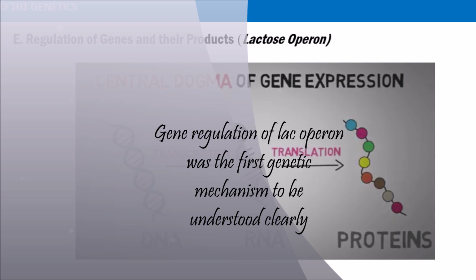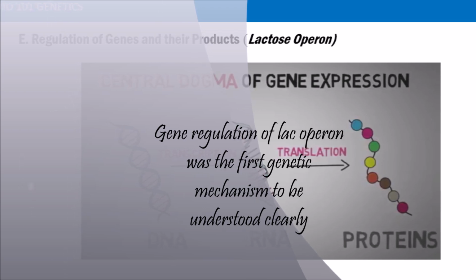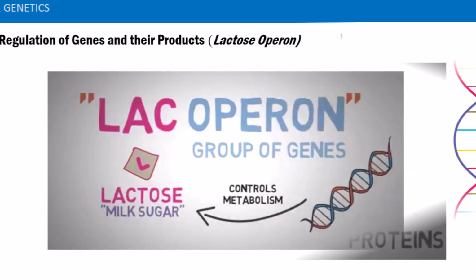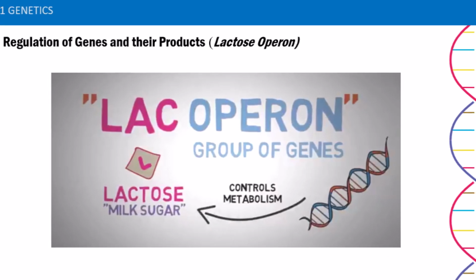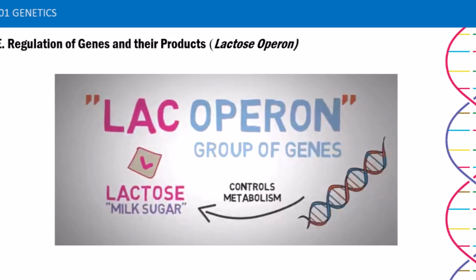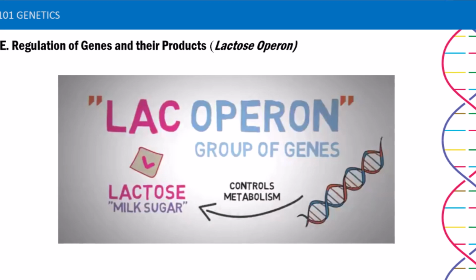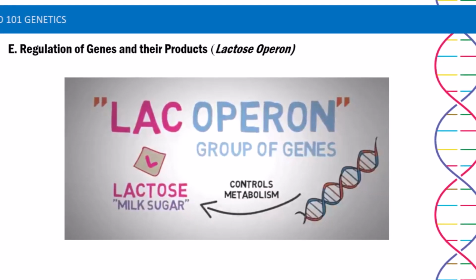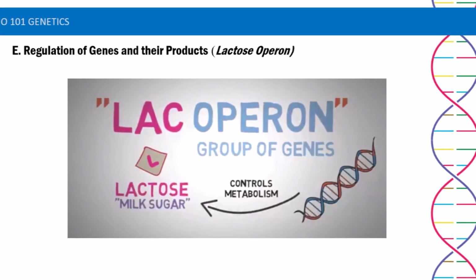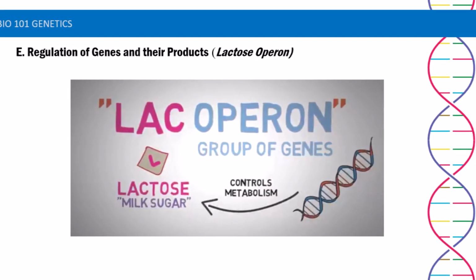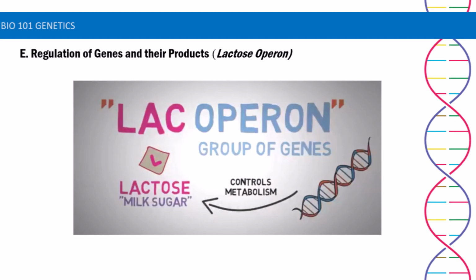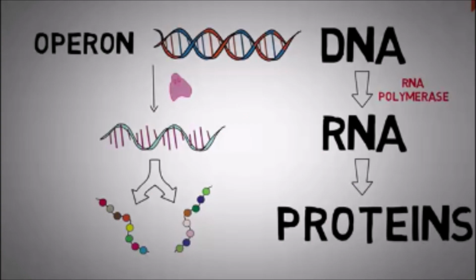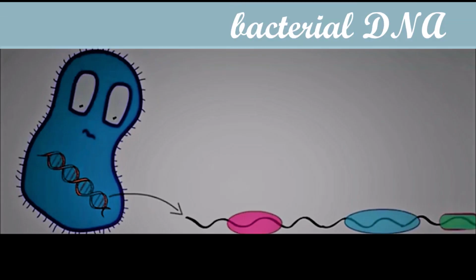Gene regulation of Lac Operon was the first genetic mechanism to be understood clearly. Now, if you look at the term itself, it is made up of two words, lac and operon. Lac meaning lactose, which is a disaccharide sugar present in milk, and operon means a group. Basically, Lac Operon is a group of genes that regulates the metabolism of lactose.